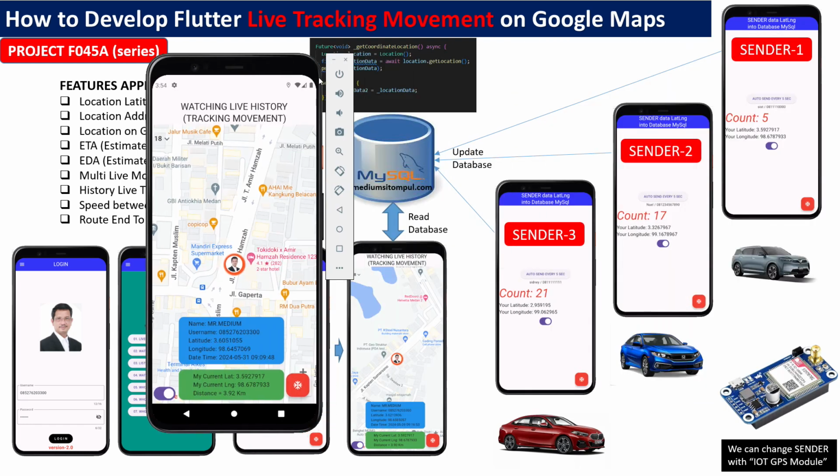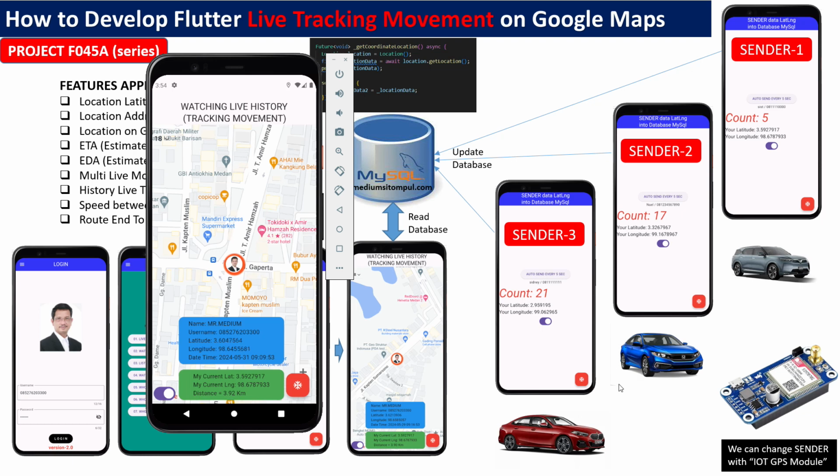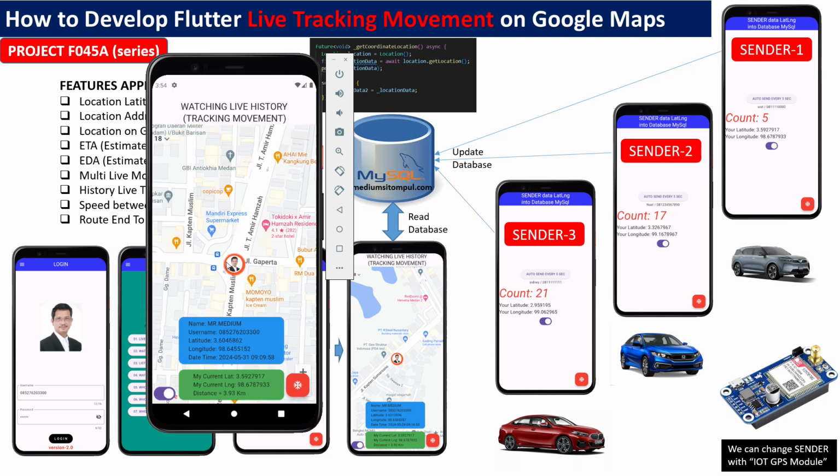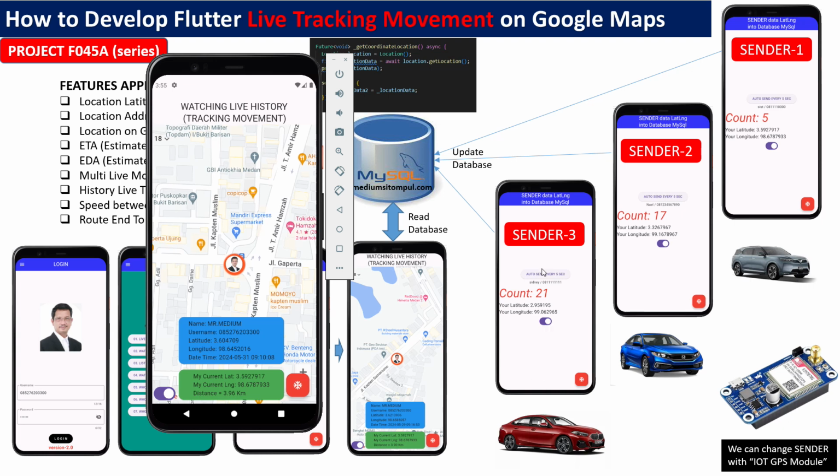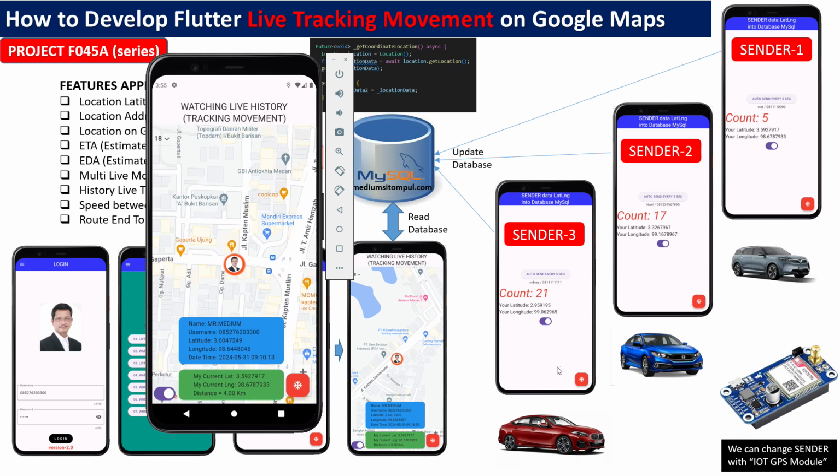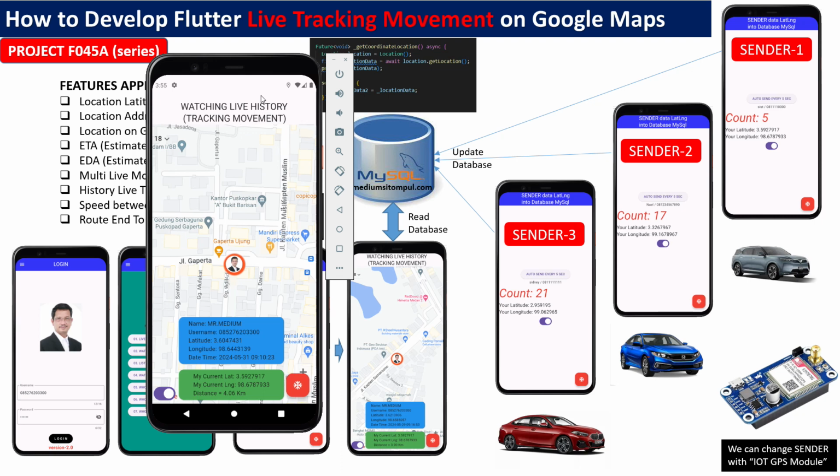Like this, we have three vehicles. We know where each vehicle is now if the people in the vehicles use this live sender application and log in, and then we monitor from my application.